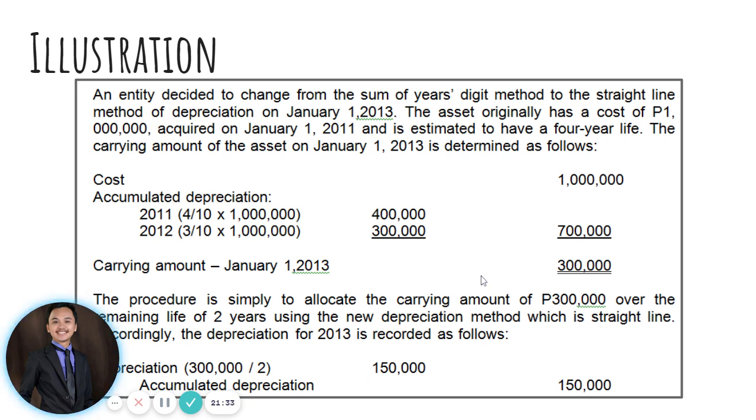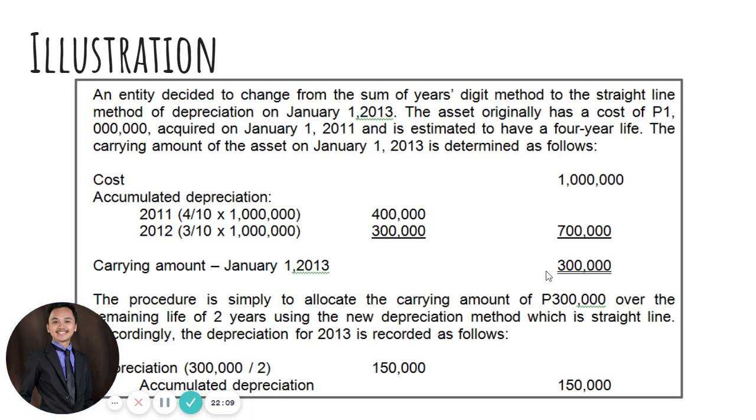Basic rule in changes in methods of depreciation, before you compute for the new depreciation, you need to compute first the carrying amount on the date where the change has been made. Okay? So, may it be from SYD to straight line method or from straight line method to SYD, you really need to compute first the carrying amount of your property on the date the change was made, and then you move to the computation of your depreciation expense.